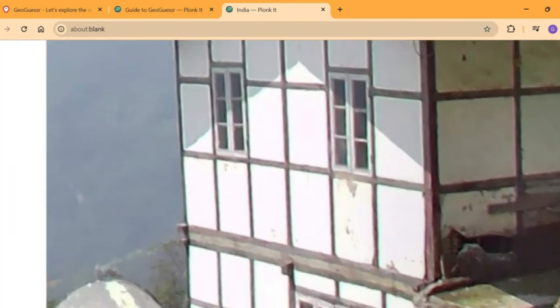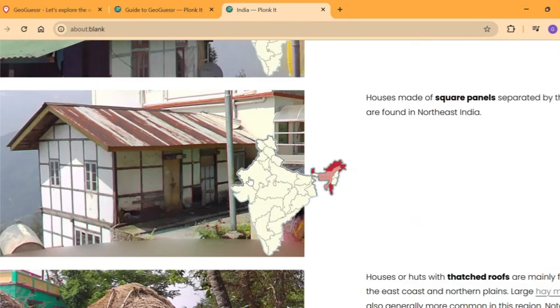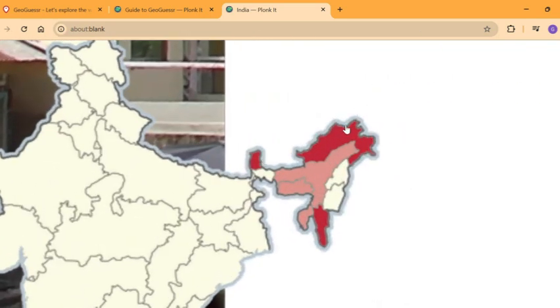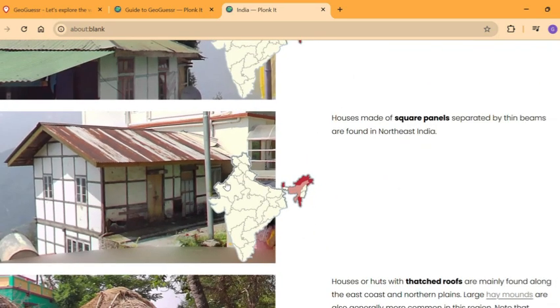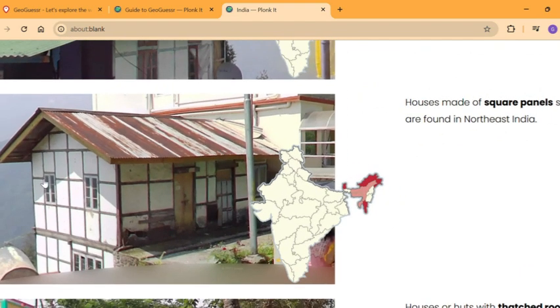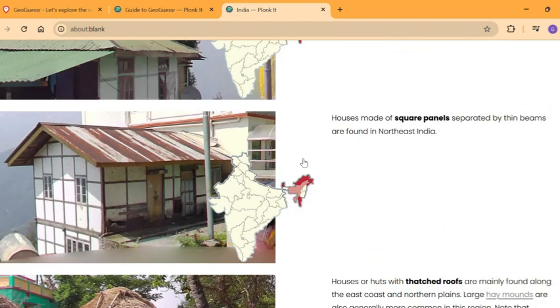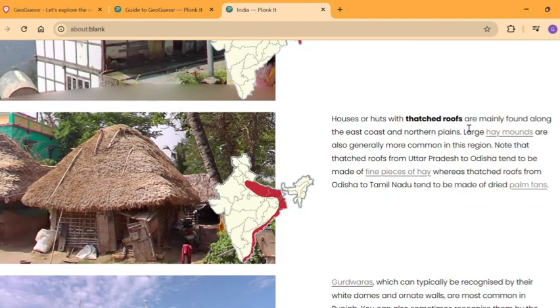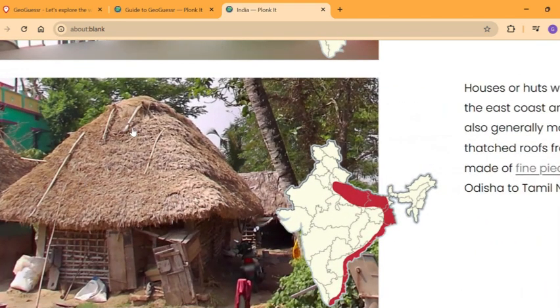Then square panels that are made up of concrete in the borders. They're only found in the states of Sikkim, Arunachal Pradesh, and Mizoram. Commonly in high mounted areas, because they support the thin beams of sunlight that come over the area. As well as that, thatched roofs are only available in the states of Uttar Pradesh, Bihar, West Bengal, and across the entire coast. With some palm fans, you could probably see them in these areas.